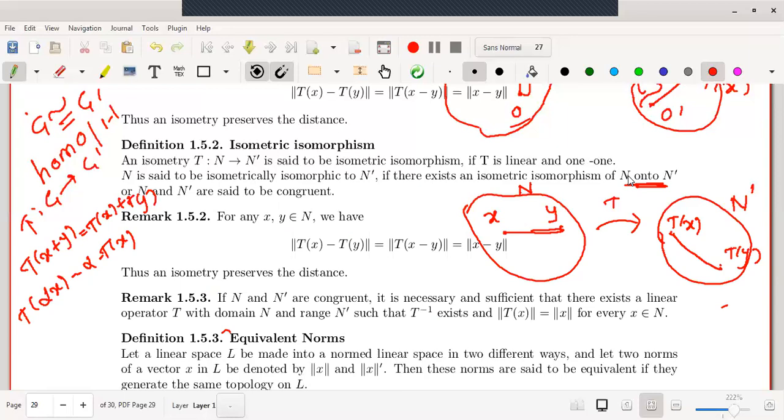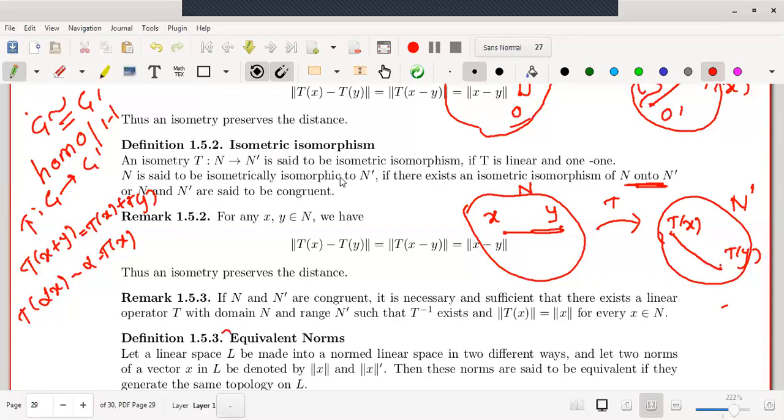According to this remark, one can say that N and N dash are congruent. Instead of the words isometric isomorphism, there is another word we use: the two spaces N and N dash are congruent, that is, isometrically isomorphic or congruent.